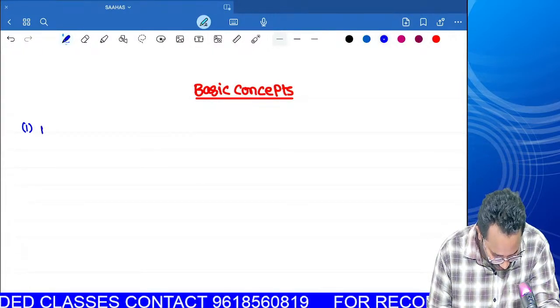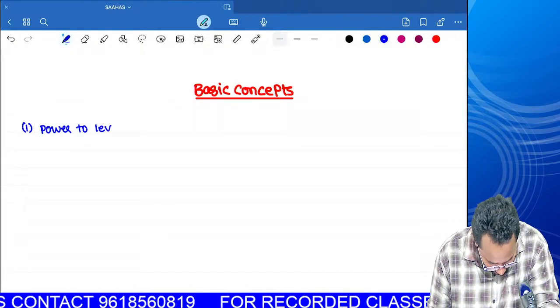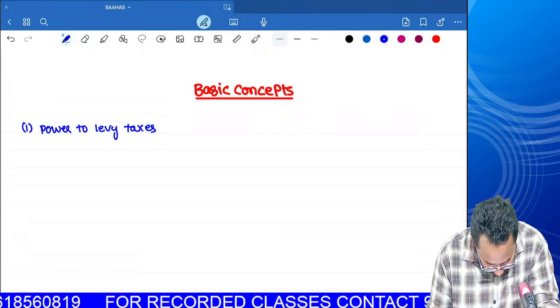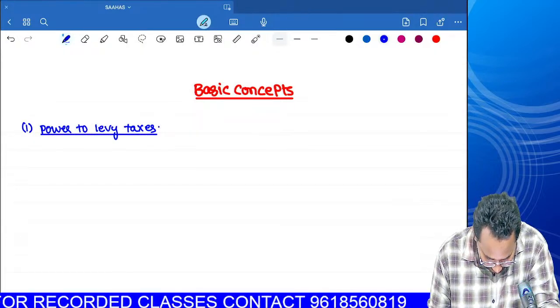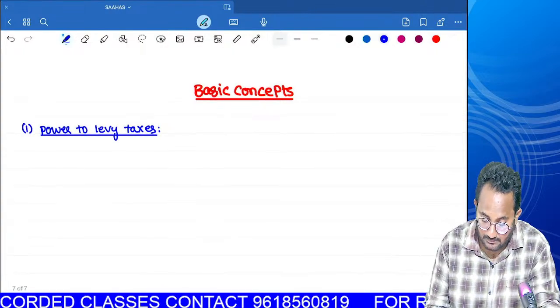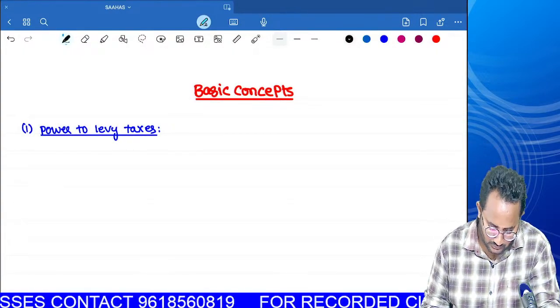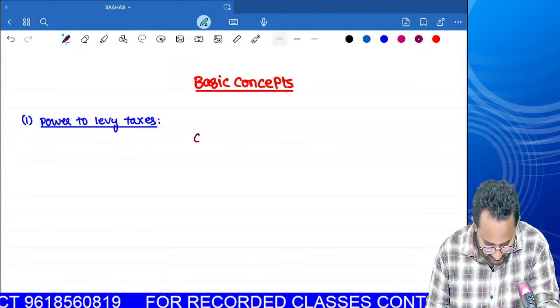So I want to start the concept. Who is given the power to levy taxes? You know government is already collecting the taxes from the public. But who has given the power to government for collecting the taxes? For this purpose, we have to read some contents from the Constitution of India.